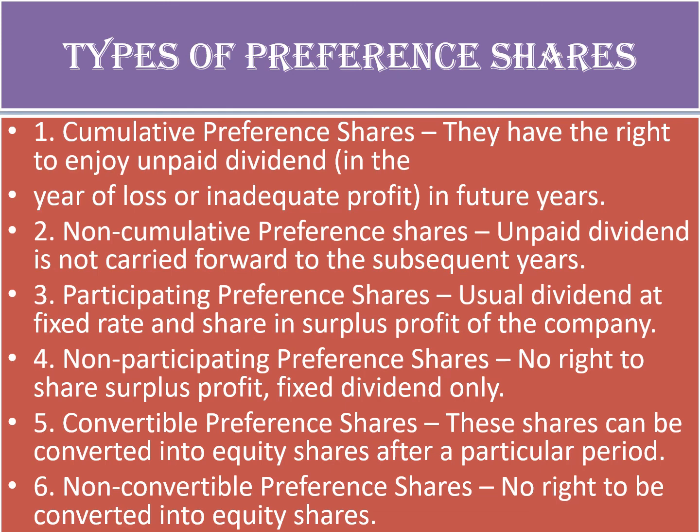Then participating and non-participating. Here students invariably, in spite of all precaution, commit mistakes. Participating means you are participating in surplus profit, not in decision making. Not in decision making. So usual dividend once paid at a fixed rate, if there's a surplus profit, the company can think of giving them. And non-participating means no right in surplus profit, fixed dividend only. So please be alert on this part. Then there are convertible preference shares and non-convertible.